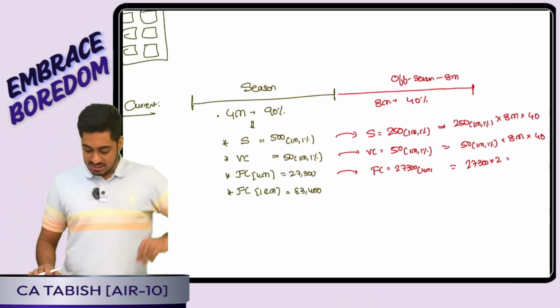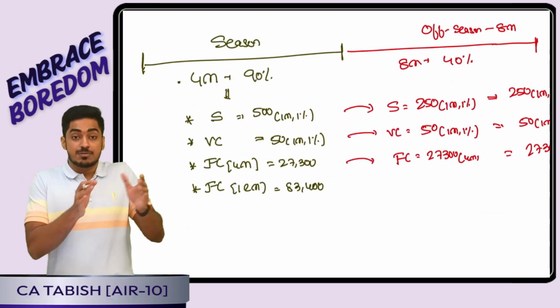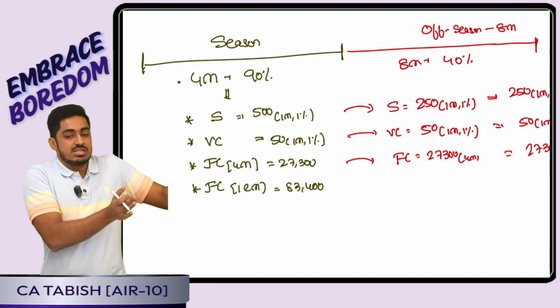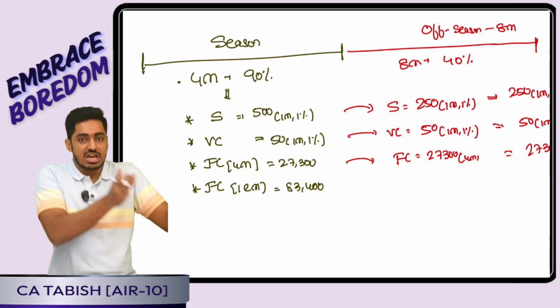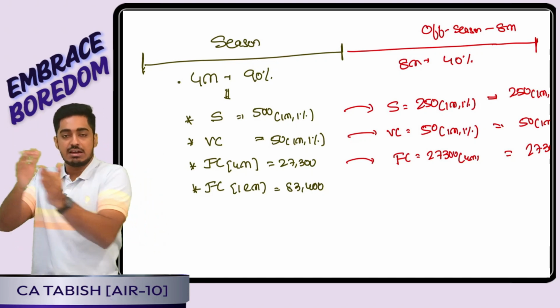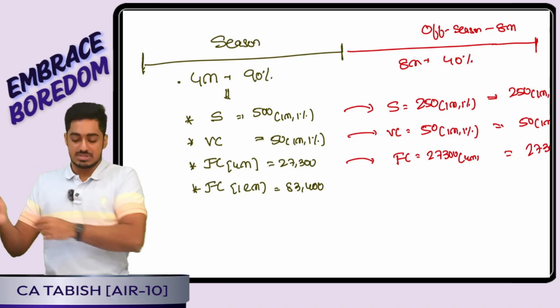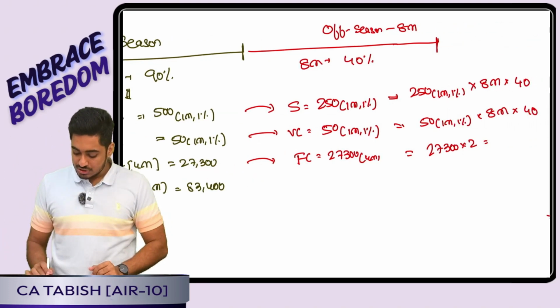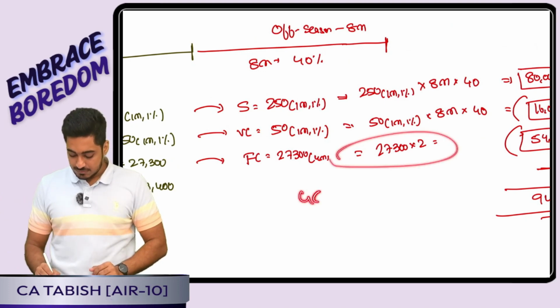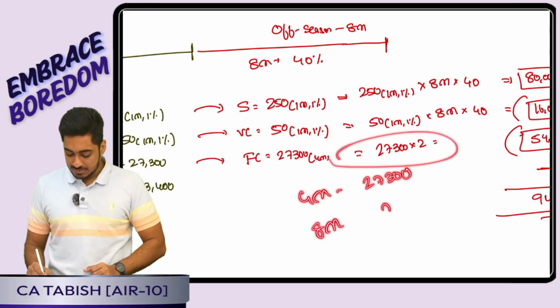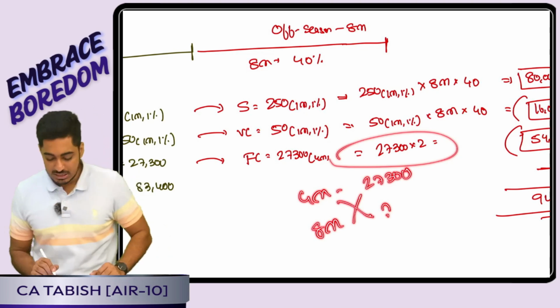Now fixed cost is there. Some fixed cost was incurred for 4 months, that is only during season. That means if I operate for an extra 8 months, again I will have to incur that. So for 4 more months, 2 times I will have to be incurring that. I showed that calculation. For 4 months it is 27,300. I want to now operate for an extra 8 months. That means how much extra I have to pay, cross multiplication.